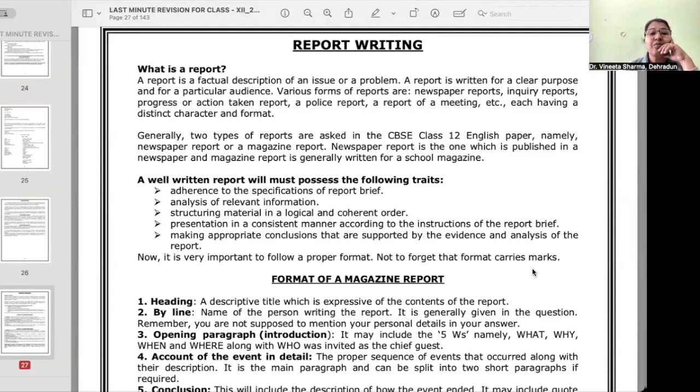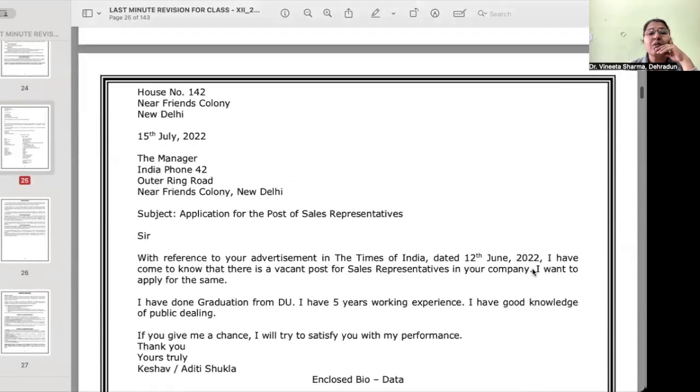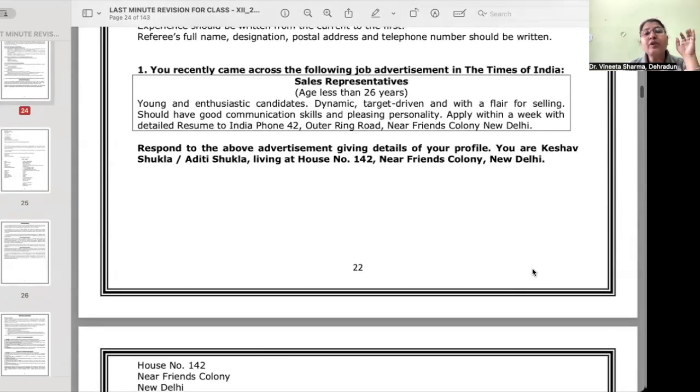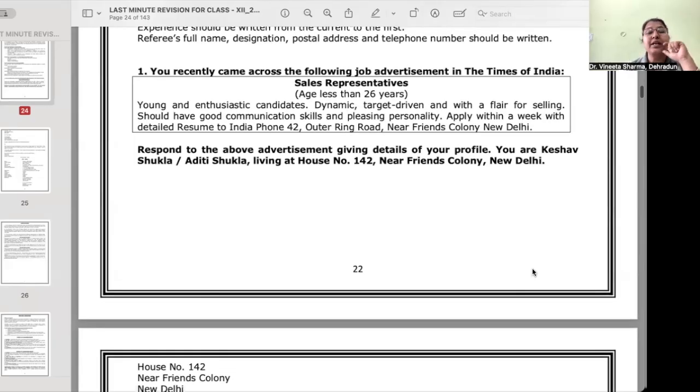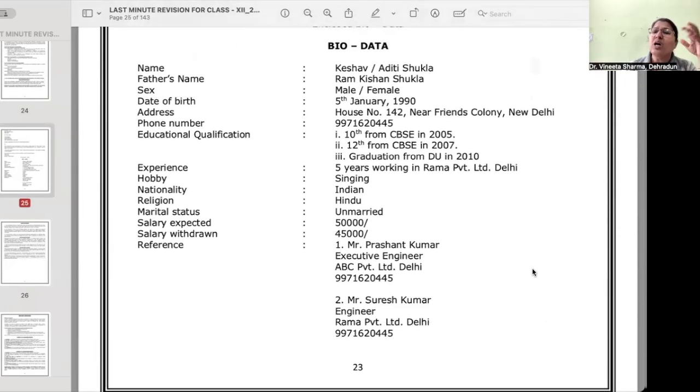Ma'am, in this resume, are the details given in the question only, or do we have to write them ourselves? No, you will invent the details on your own. But please understand the qualification that you are mentioning should be according to the job that you have been offered. Otherwise, these details you will invent on your own. You can write anything in it. Okay. Hope you have understood.